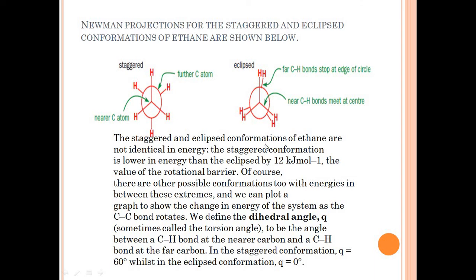The staggered and eclipsed conformations of ethane are not identical in energy. The staggered conformation generally has lower energy than the eclipsed conformation. It requires about 12 kilojoule per mole of energy to attain stability in the case of staggered conformation.